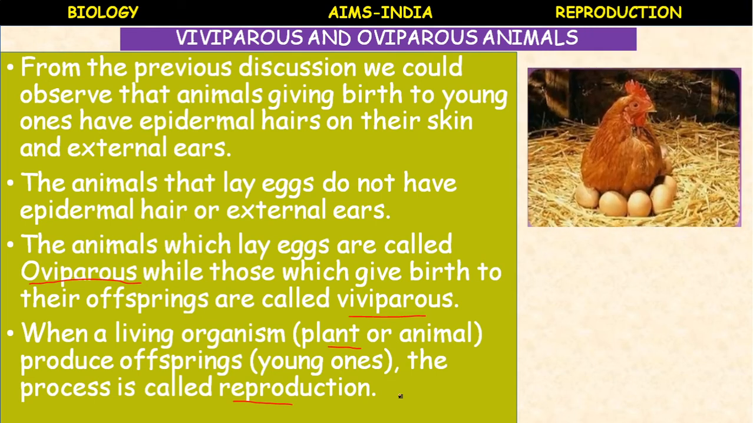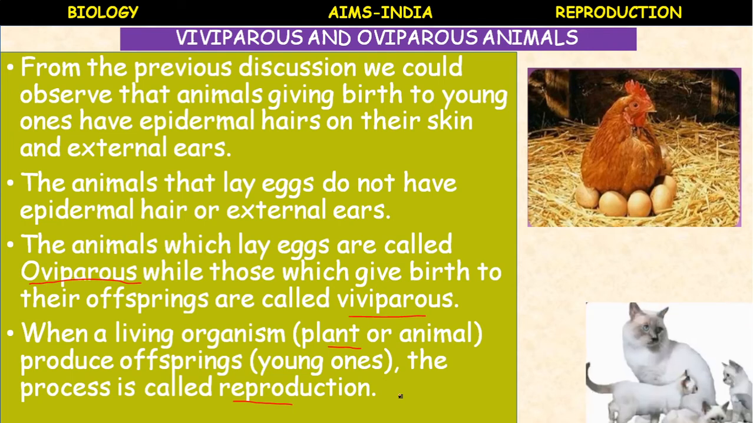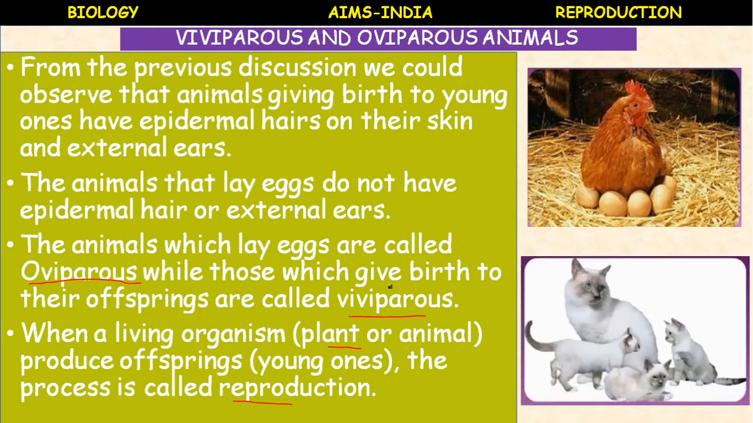Okay, children. So here, one example of oviparous and one example of viviparous is given. You can see the image here. A hen lays the eggs. After laying eggs, it will sit on those eggs and provide heat, that is called incubation. After the incubation period, the egg will hatch and chicks come out. That process is called hatching. So incubation is followed by hatching of the eggs and release of chicks.